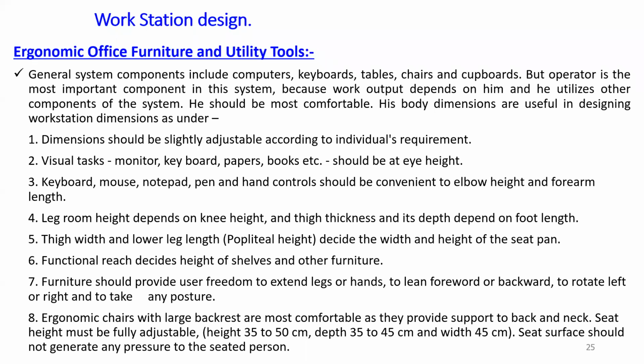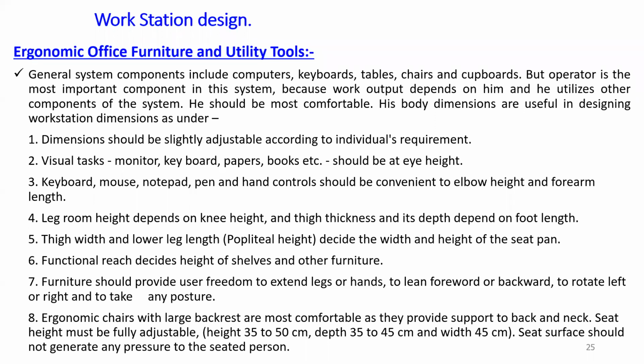For that, we have to go for a comfortable atmosphere, comfortable gestures and postures, comfortable furniture, etc. From that point of view, the dimensions should be slightly adjustable according to the individual's requirements. We have already discussed the person's height, weight, etc., and from that point of view, we have to change the dimensions.